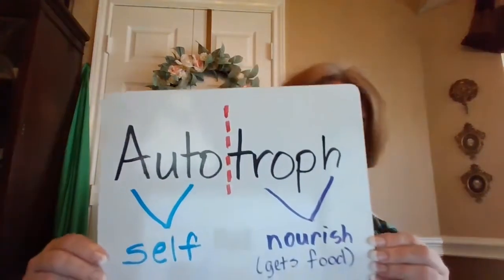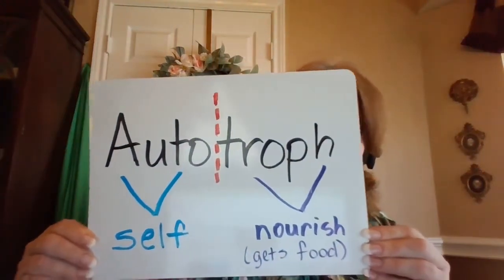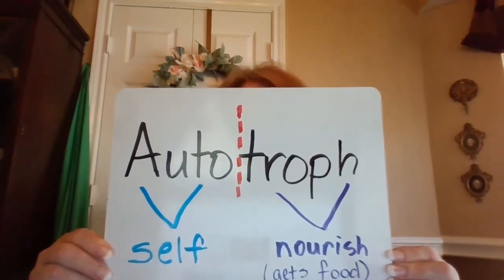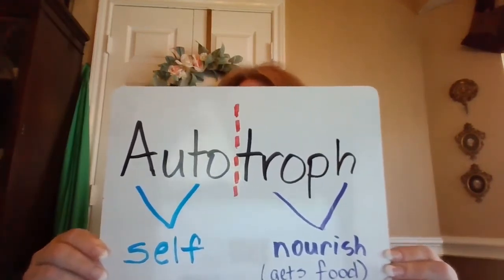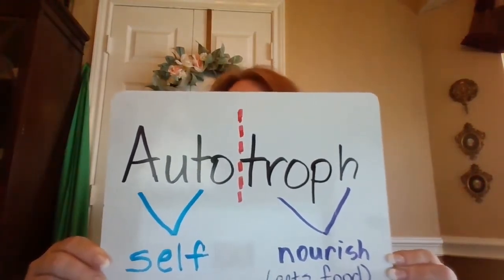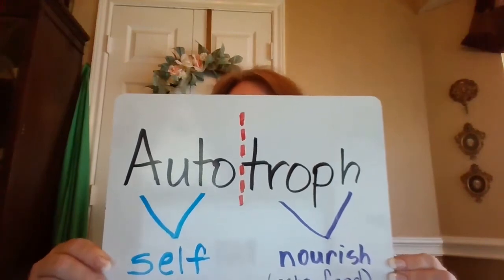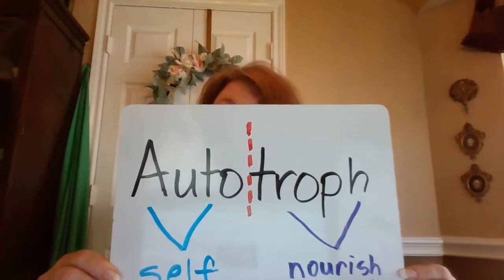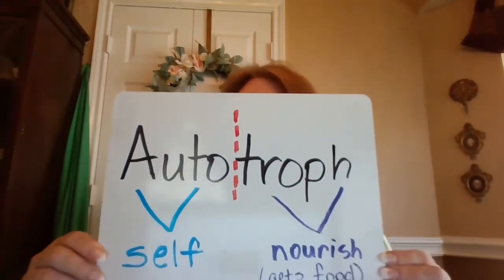Now, if we actually break this word down, it tells us what it means if you check the prefix and the root word. Notice when I put this up, you will see auto, the prefix means self. It means the first person, the self. And troph, that root word, actually means nourishment or feeding. So if you put self from auto and feeding from troph together, you get self-feeding.